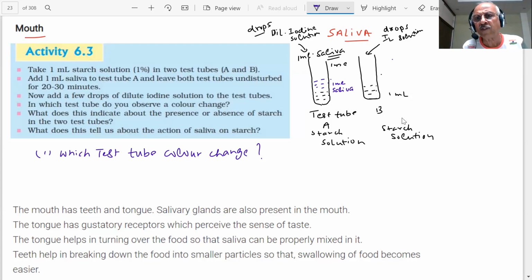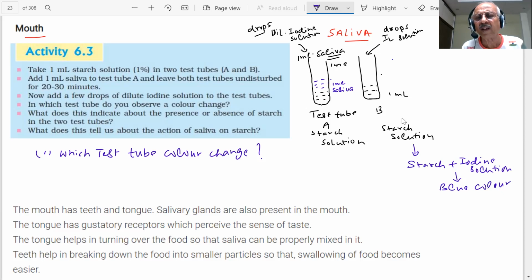What is your answer, students? Do you know or you don't know? Tell me. This test tube has starch present. You have seen the starch iodine test. What happens, students? You are getting a blue color. So will test tube A change color, or will B change color?